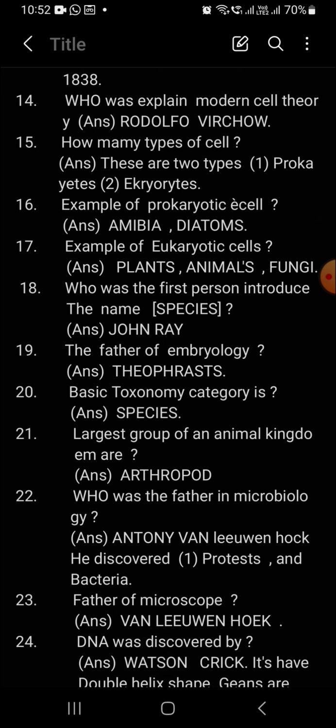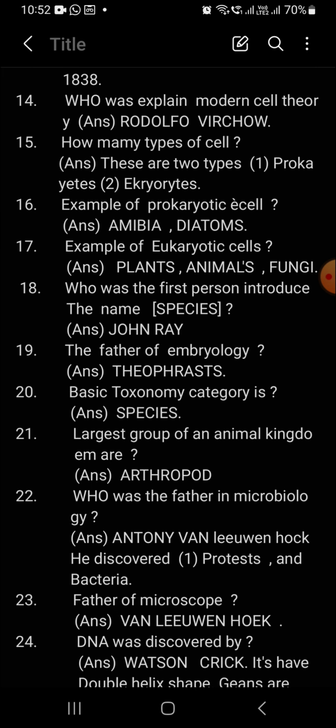Rudolf Virchow, because these two scientists discovered the cell theory in 1838. It explains cell theory, but it does not explain how cell division takes place. So Virchow explained that cell division takes place and that new cells develop from existing cells.